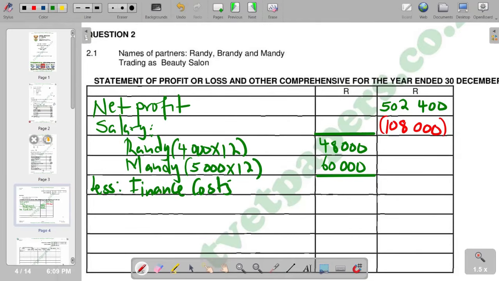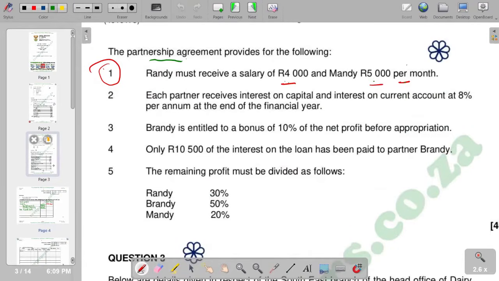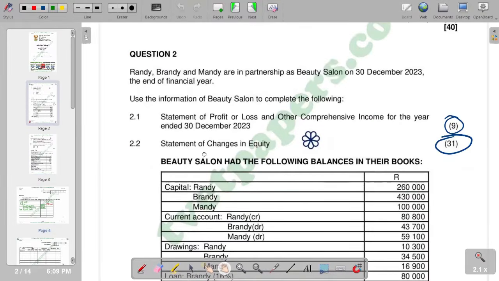So going to our question, you'd see that in terms of our finance costs, I will check what do we have. If you go to 4, it indicates that only 10,500 rands of the interest of the loan has been paid to the partner branch. So only 10,500 was paid. So what was supposed to be paid is what we did. So we go back to the question and try to see what it says.